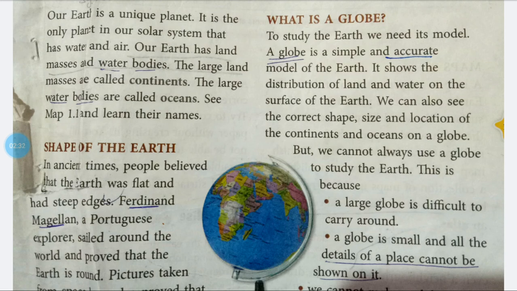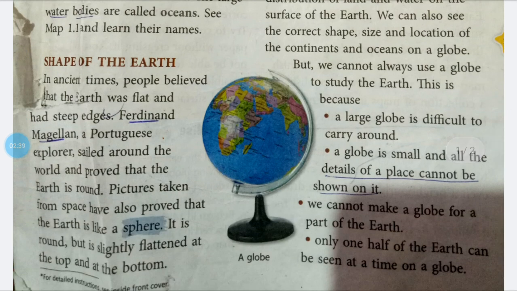But we cannot always use a globe to study the earth. This is because a large globe is difficult to carry around. A globe is small and all the details of a place cannot be shown on it. We cannot make a globe for a part of the earth, and only one half of the earth can be seen at a time on a globe.